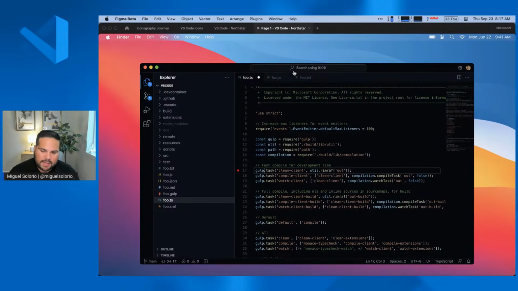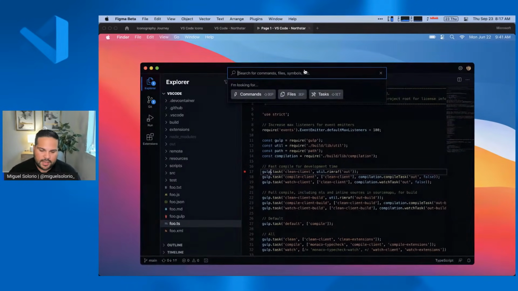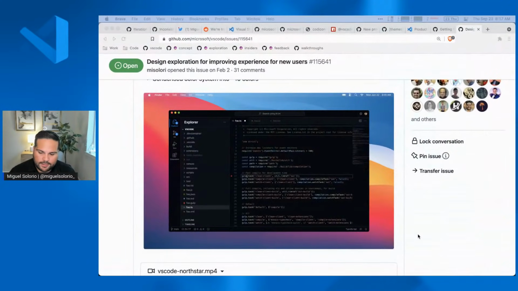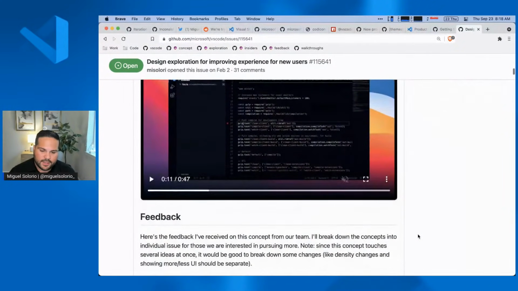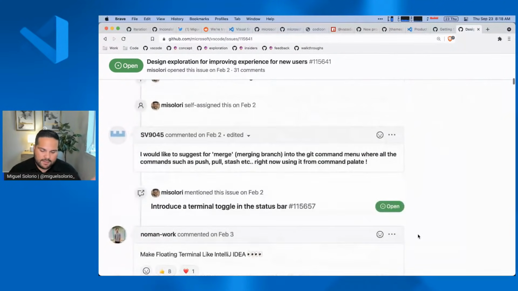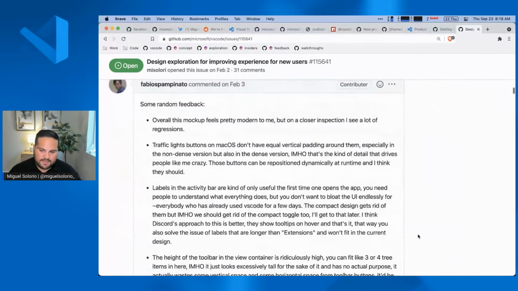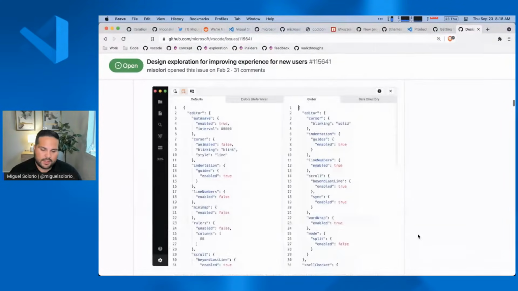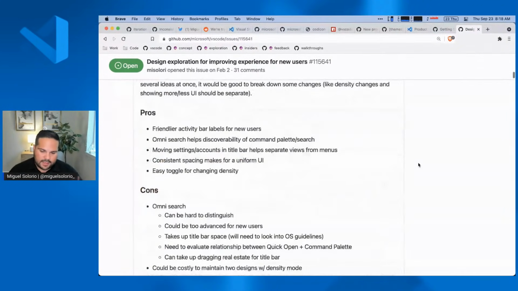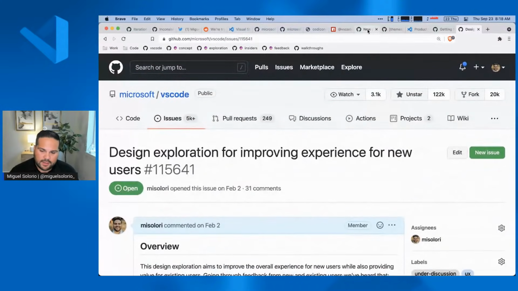And then lastly, the command palette was a big thing of, can we drive this to be more centered and easier to access, that's not just depending on a command or a keyboard shortcut. So these are just concepts that we're looking at. We're always looking to get feedback from the community. If you're interested in being part of that conversation, feel free to take a look at this issue. We'll post a link in the chat. As we design, we like to get lots of feedback from the community and iterate with the community. So we try not to create anything that's new and secret. We just try to do that in the open.